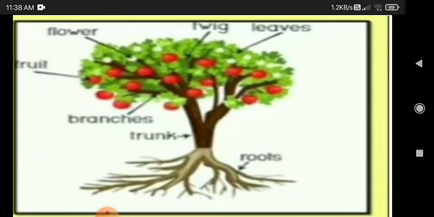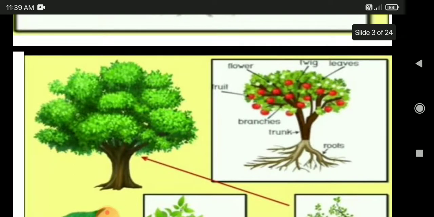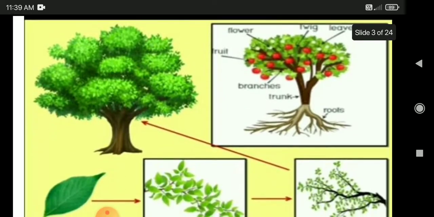In the last class we studied how a small plant grows into a big tree, and it has many parts such as branches, trunk, roots, leaves, flowers, etc. In the same way, our district is divided into many hamlets and settlements were formed. These hamlets and settlements grew into villages which then developed into cities. We have studied how a city is formed.